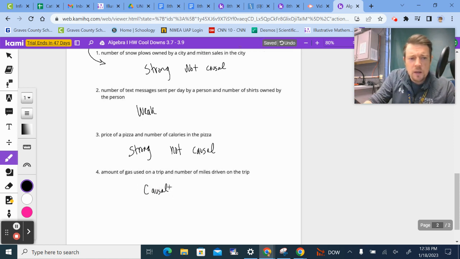I hope this was helpful. I know number 3 might have been a little bit confusing the way that I rambled on for a little bit. I tend to do that. Sorry. But that one is related, but the calories aren't causing the price to go up. It's the pricing of your toppings, the amount of your toppings, which is related to the calories, but it's not affecting the price cause-and-effect style. There's that third factor of the ingredients that really comes in and makes that price go up. So that's why I changed my answer to strong, not causal on that one.